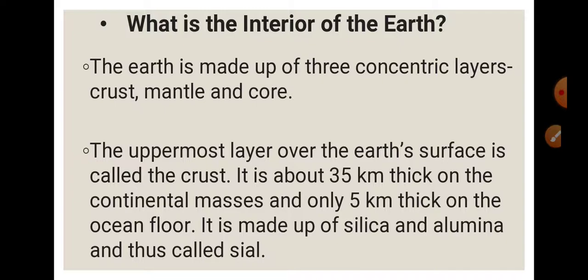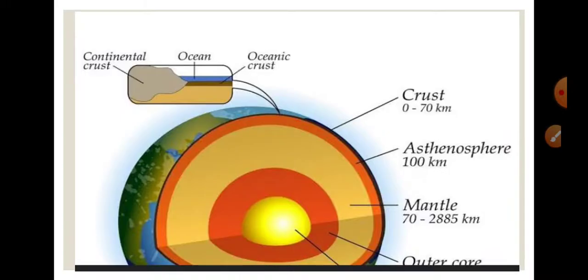So students, do you know what is the meaning of continental masses and ocean floor? This will be clear with the diagram. Look at the picture. There is written continental crust. That means the land mass, means the land. And ocean crust, it refers to, you can see the blue color below the ocean. Ocean is of blue color and the dark brown color, that is the oceanic crust. Up to 5 km is the crust in oceanic crust and in continental it is 35 km.